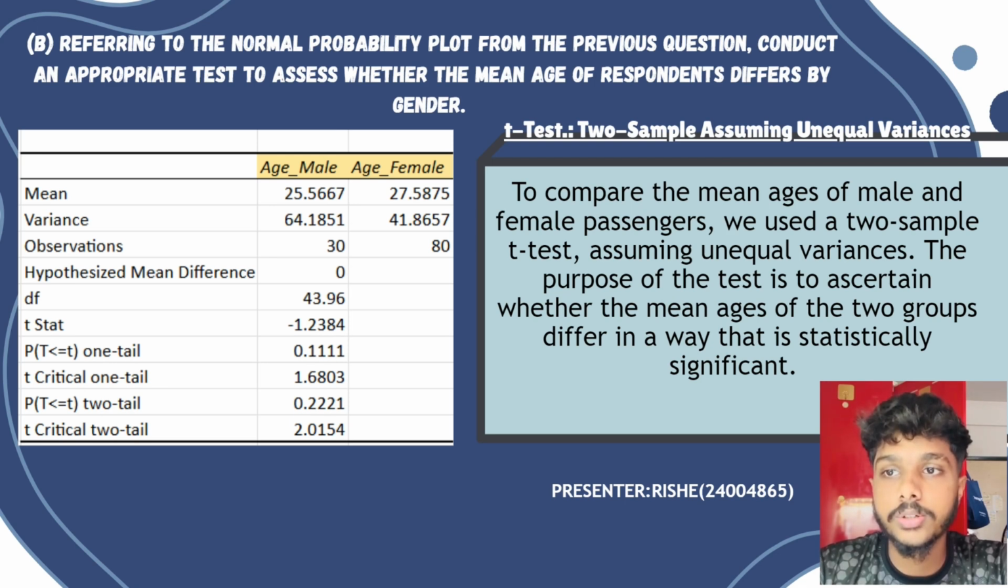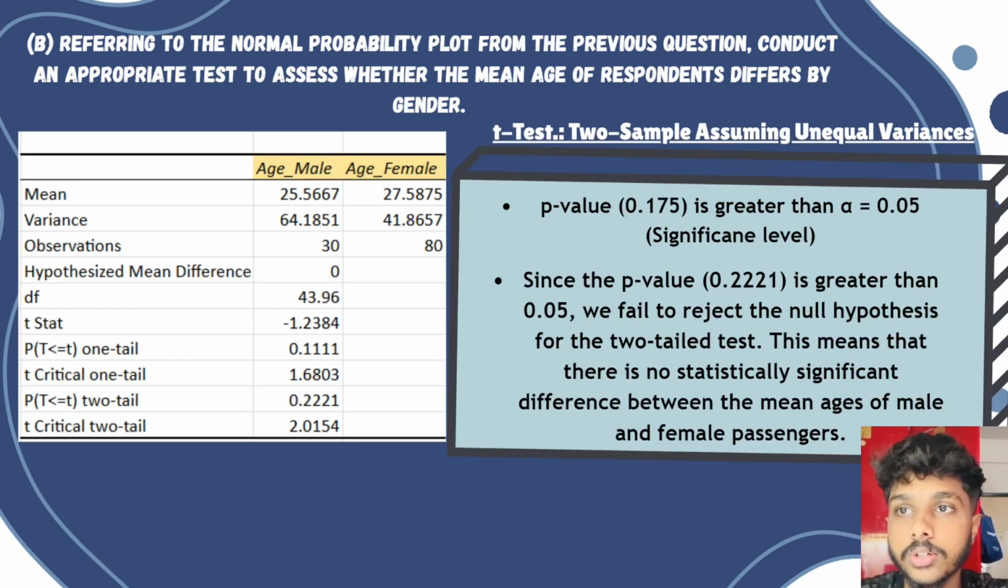As per the results shown in the table, you can see that the t-statistic is negative 1.2384 and the critical t-value for a two-tailed test is 2.0154. Moving on to the conclusion of the t-test analysis, the p-value for the two-tailed test is